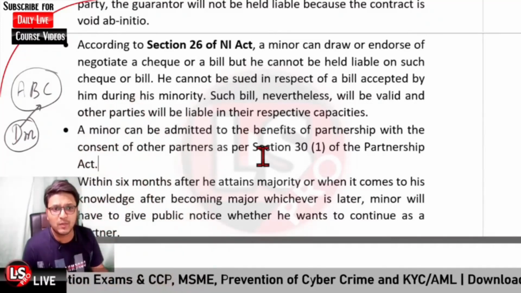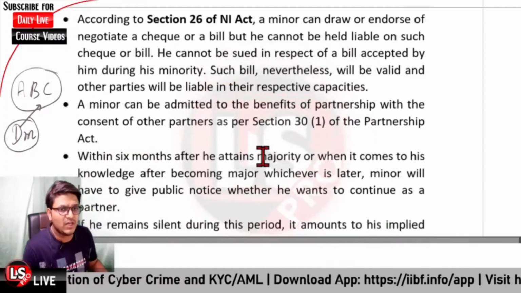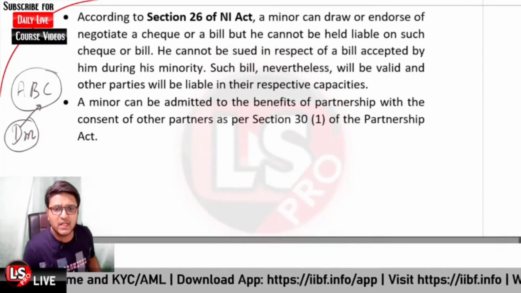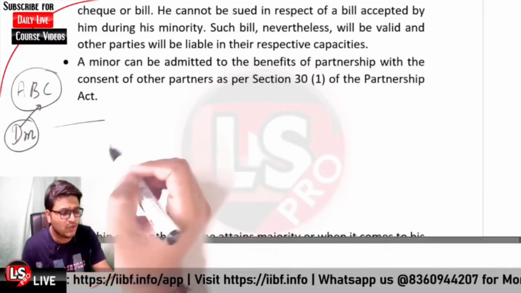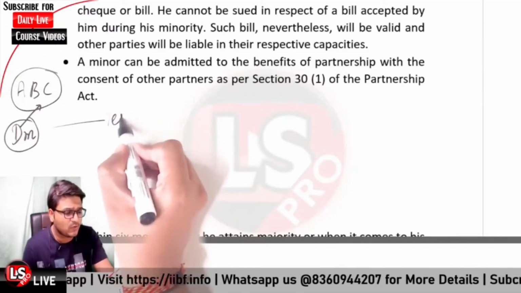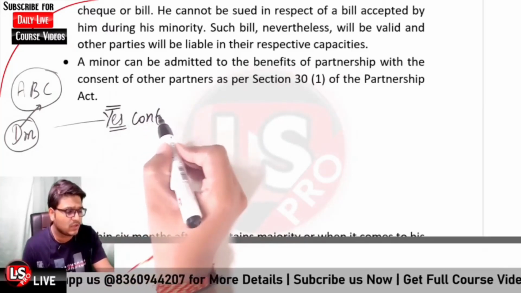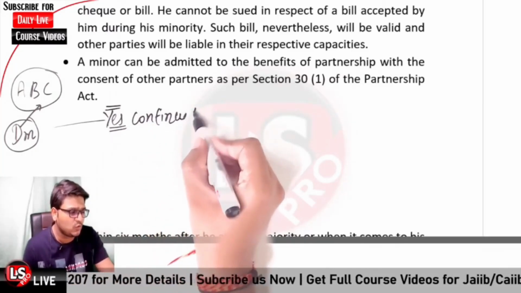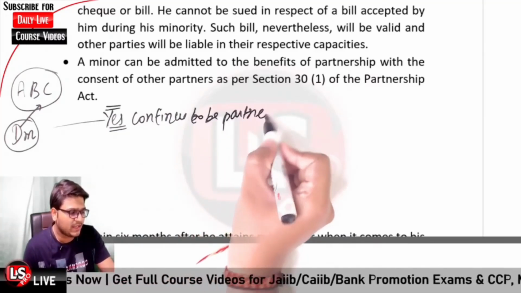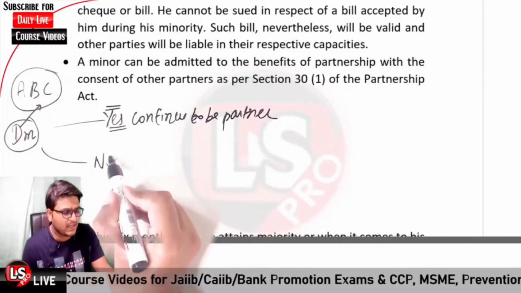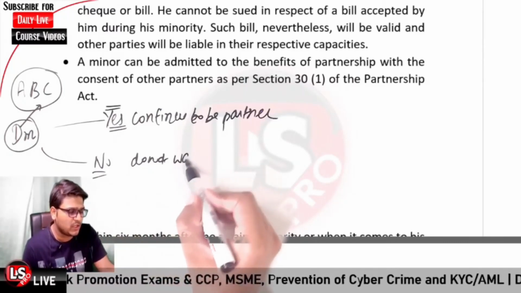Okay, and further, if the minor has attained majority, on attaining majority he will have two options. First, if he wants to be a partner, he continues to be a partner. Let me write over there: yes, I want to continue to be a partner. That is the first case, and the other case is that he does not want to continue as a partner.